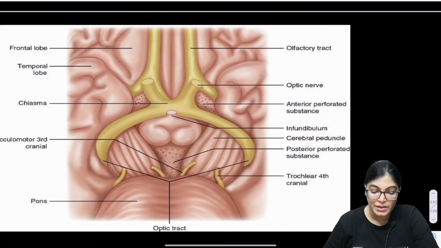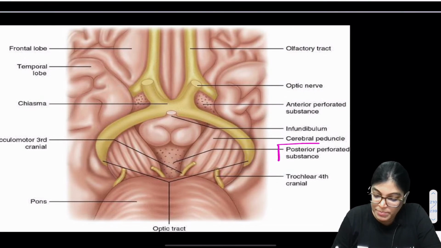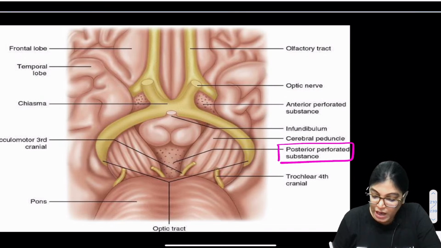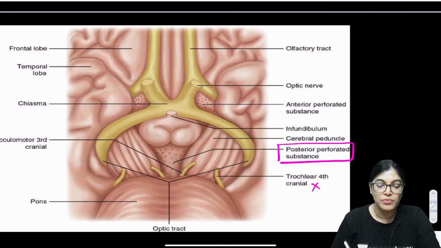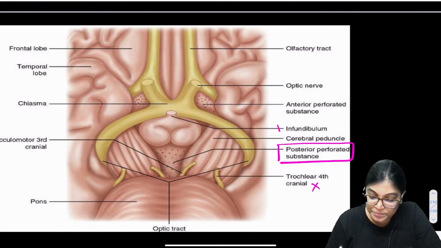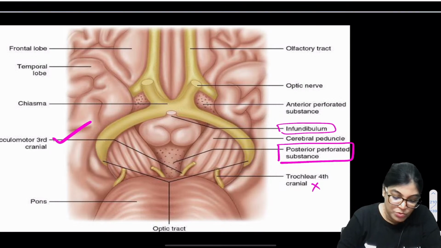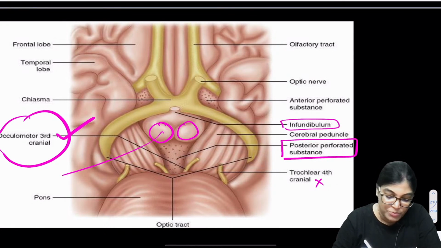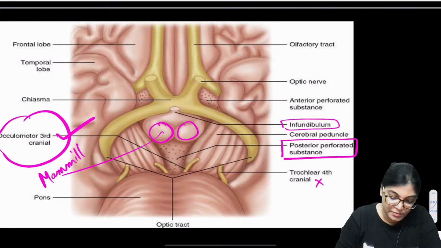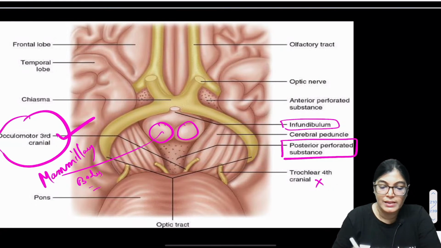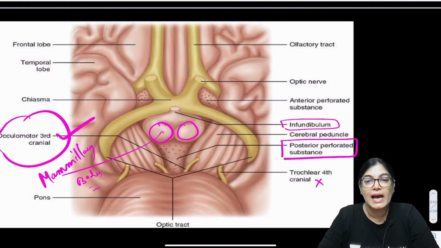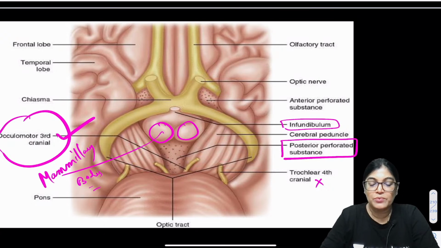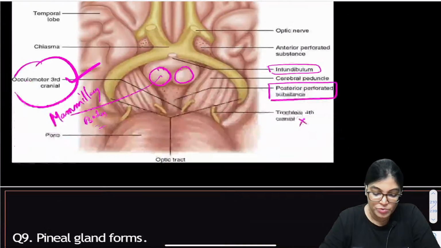See here, one more diagram. The important contents are the posterior perforated substance. Please note down that the trochlear nerve is also not the content of the interpeduncular region. The other contents are infundibulum, oculomotor nerve and mammillary bodies. So once more I want to tell the contents: tuber cinereum, infundibular stalk, posterior perforated substance, mammillary body, oculomotor nerve. Yes, let's move on to the next.